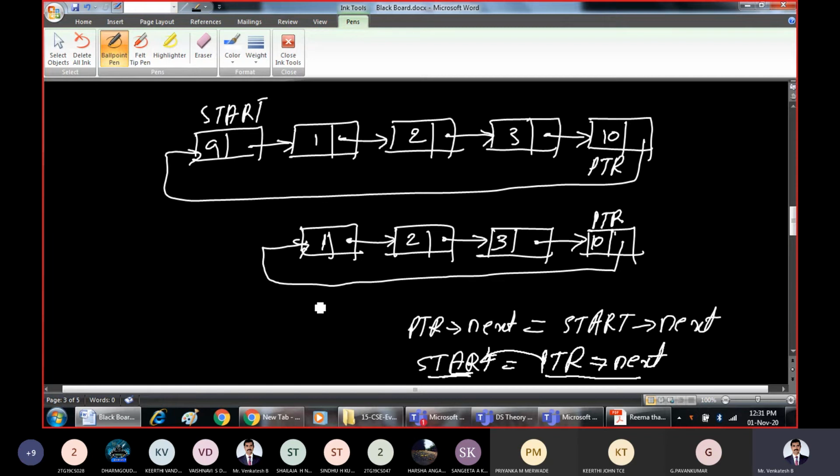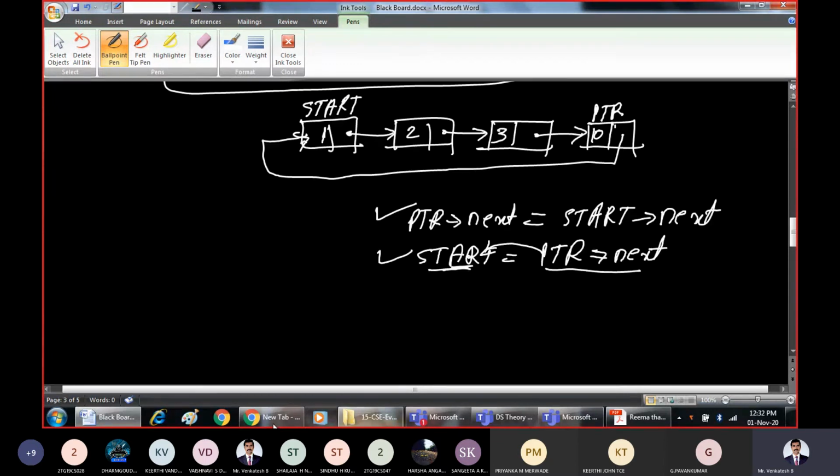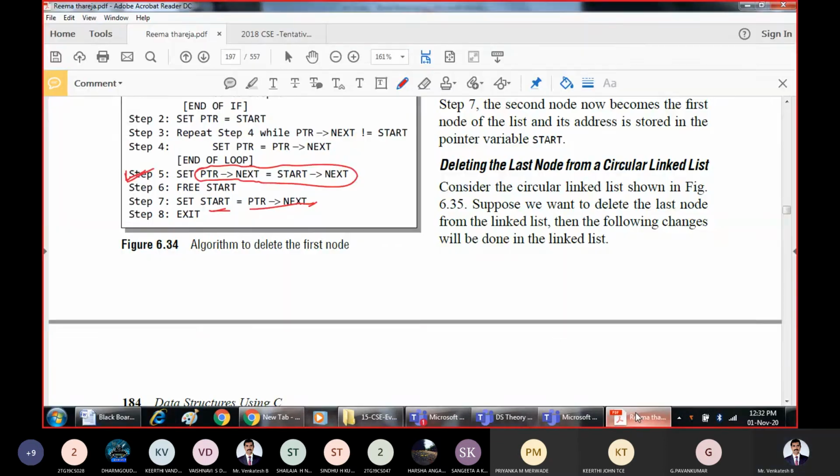PTR is this one. PTR pointer next is this one. Make this as the starting node. So in the first line, we attach this to this. In the second line, we make this the starting node. So we have successfully deleted a node from the front of the circular linked list.